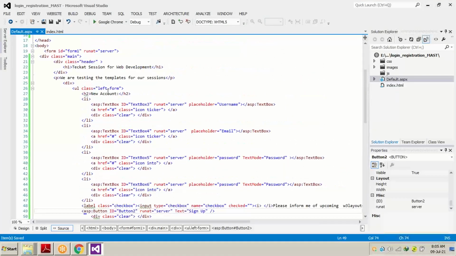Most of all, JavaScript is client-side coding, and we use it for validations and for several other purposes like calculations. It is also used to retrieve and send data.